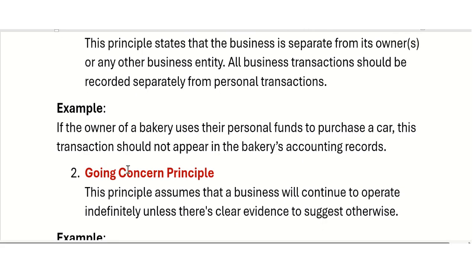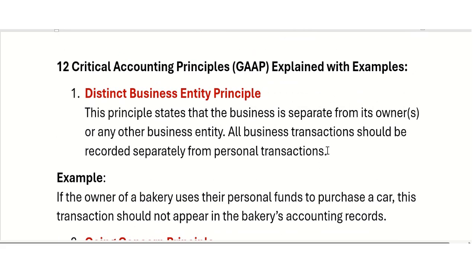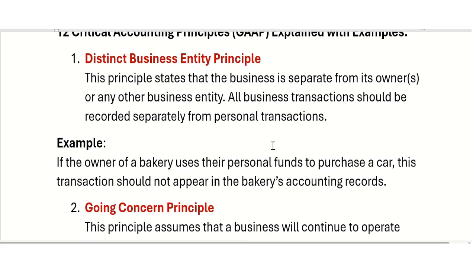Let's take one example. If the owner of the bakery uses their personal funds to purchase a car, this transaction should not appear in the bakery's accounting record. This is also one of the examples to show the distinct business entity principle. The owner of the bakery uses their personal funds to purchase the car.